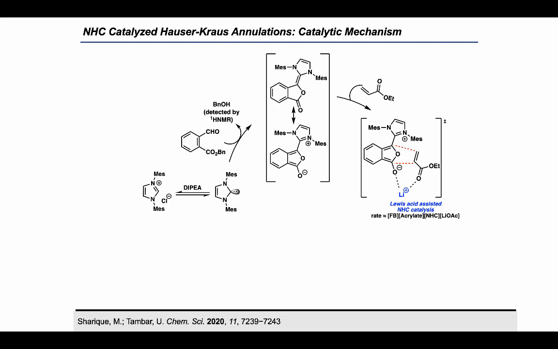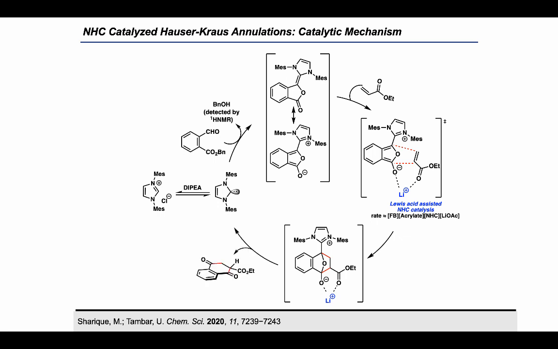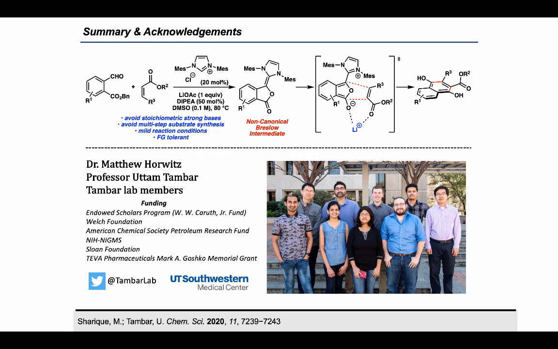So after the 4+2 cycloaddition step, it is going to form a cycloadduct intermediate, and then through the collapse of this intermediate, we generate the active catalyst and substituted cyclohexanedione product, and after base promoted tautomerization, it forms the Hauser-Kraus annulation product. So with that, I would like to end my talk.